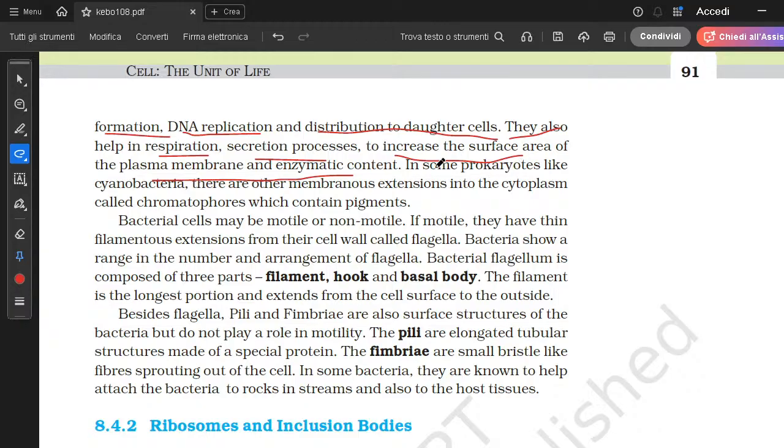In some prokaryotes like cyanobacteria, there are other membranous extensions into the cytoplasm, called chromatophores, which contain pigments.